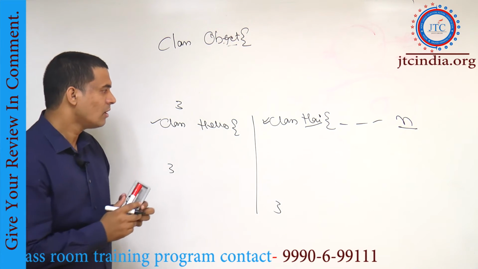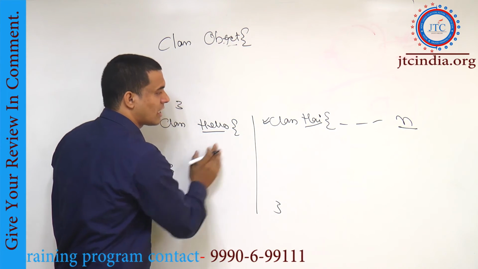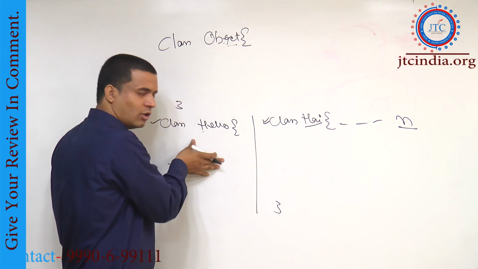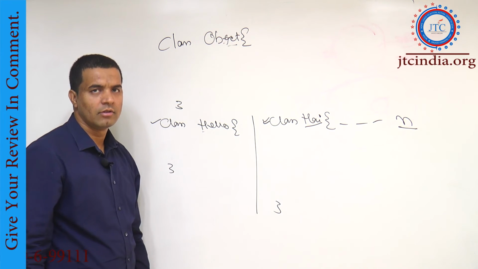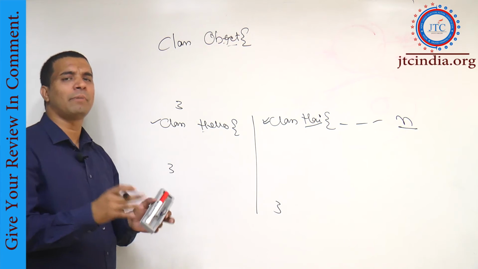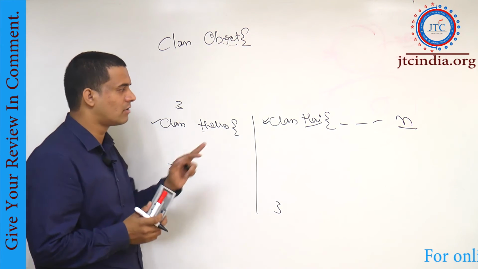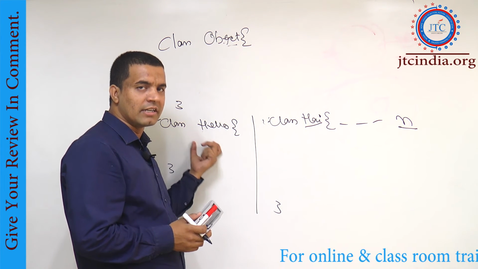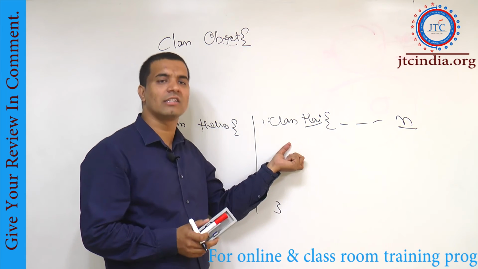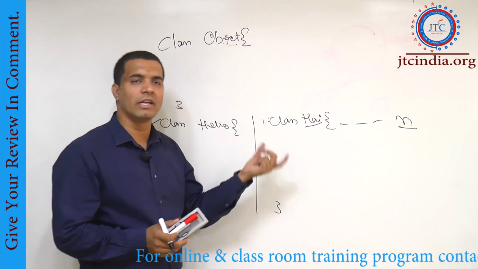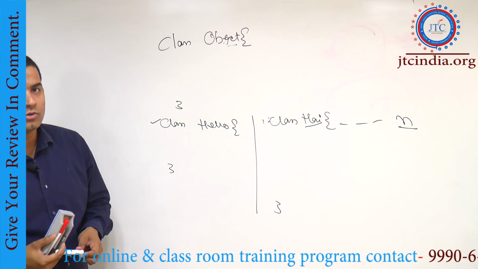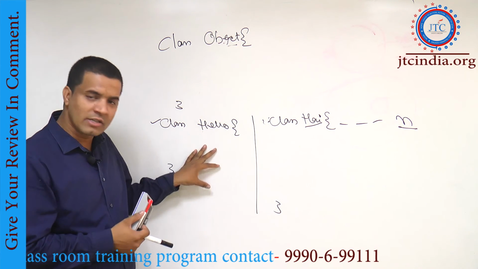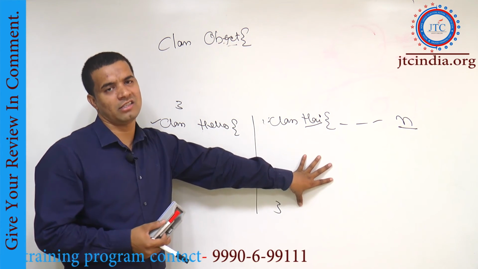But again, when class hi and class hello exist, if class hi is trying to use a member of class hello, it cannot use it directly. Number one, if it is inside the same package, and I am not repeating all those concepts, at least we must create the object of class hello. Once we have created the object of class hello, then only can we access those things inside the class hi. If we have not created the object of class hello, then all members of class hello cannot be accessed inside the class hi, right?